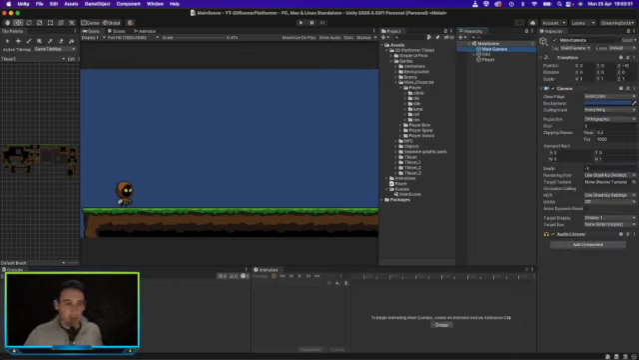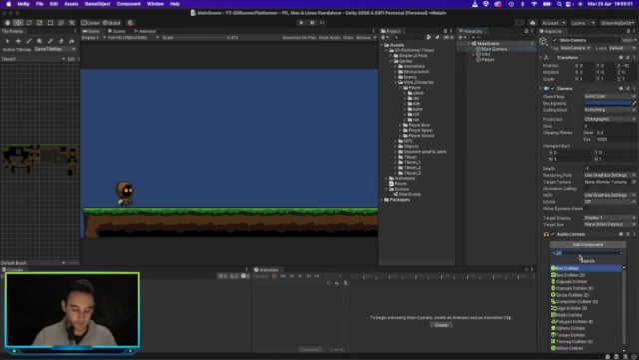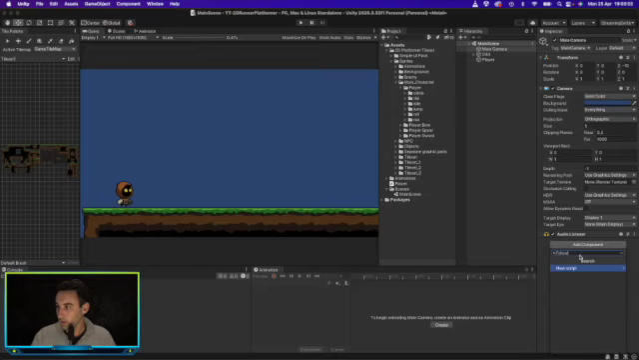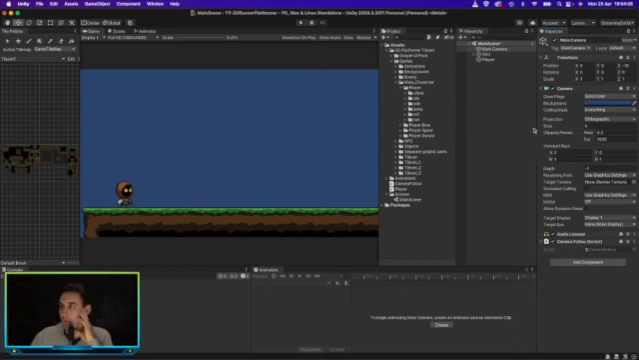To do this, what we're going to do is add a script onto our camera, and we will tell the camera to follow the player. So if we go to our camera and add a script, let's call it camera. Let's create that script. Go ahead and open that once it's done creating it.